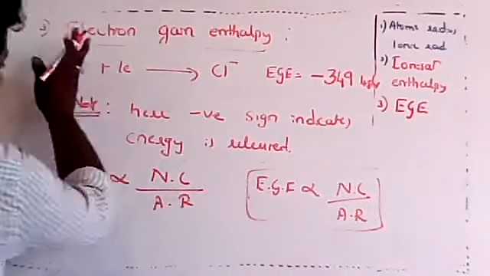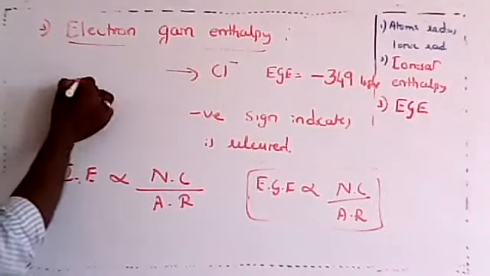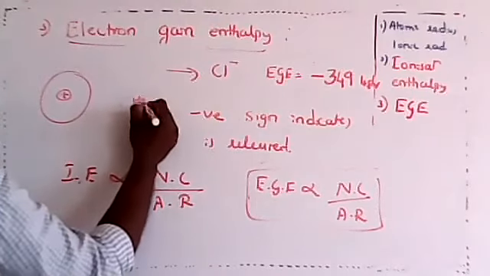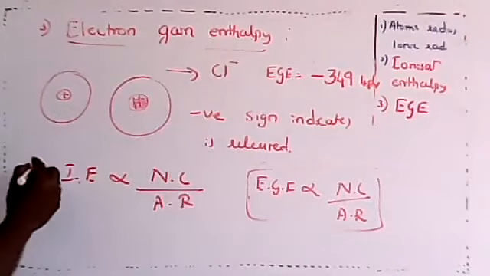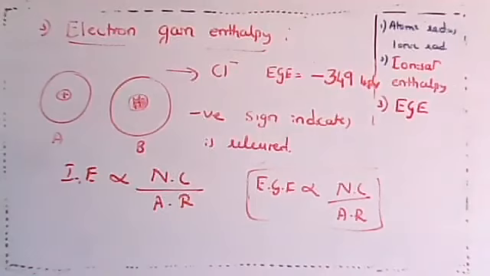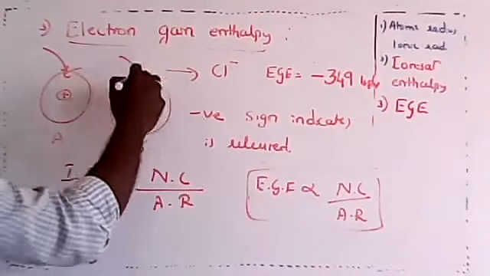I'll show you. For example, imagine this is the nucleus and this is an atom now. If this is the nucleus, which is very powerful, and this is the same sized atom, this is atom A, this is atom B. Now I'll try to add the electron to this, and add the electron to this.